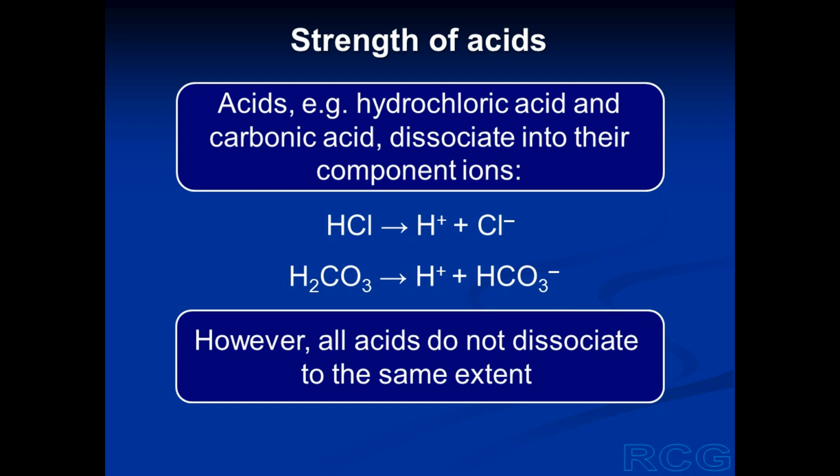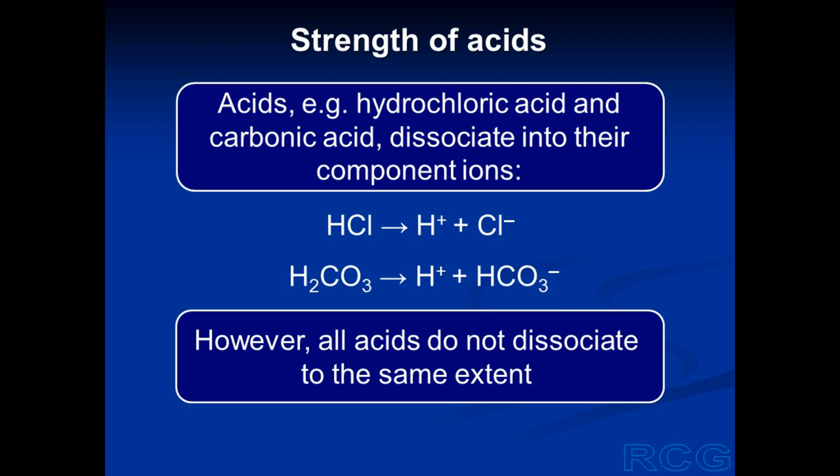If we have a solution in which 100 molecules of hydrochloric acid are present, most of these molecules will exist in the form of hydrogen ions and chloride ions. That is, most of the hydrochloric acid molecules will be dissociated and very few will be undissociated.